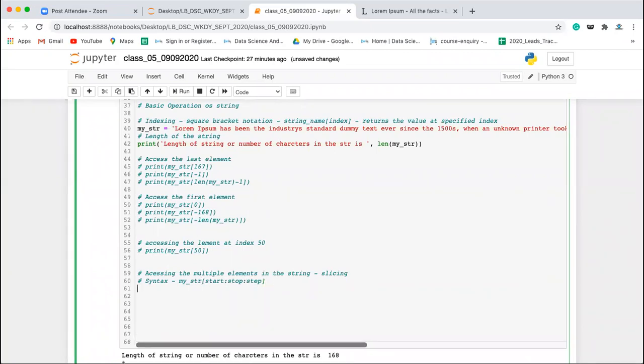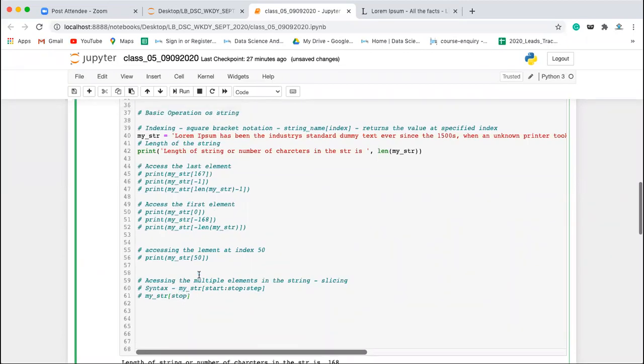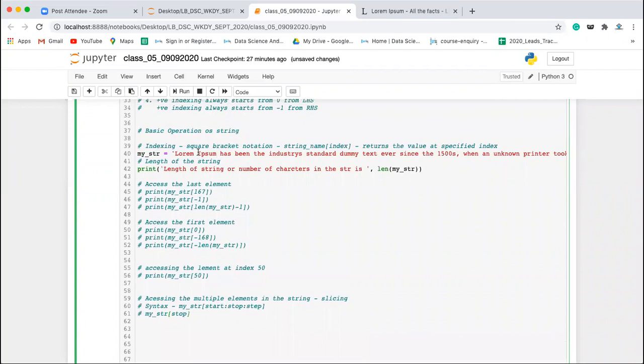And another syntax for the same slicing is my_str, and you can pass only the stop value. Both the ways can be used to get the sliced object. Okay, now slicing means what? Let's say if I want to slice this part out of this string. Now I'll be taking one my_str, one small string, so that we can slice it. So this is Python class.